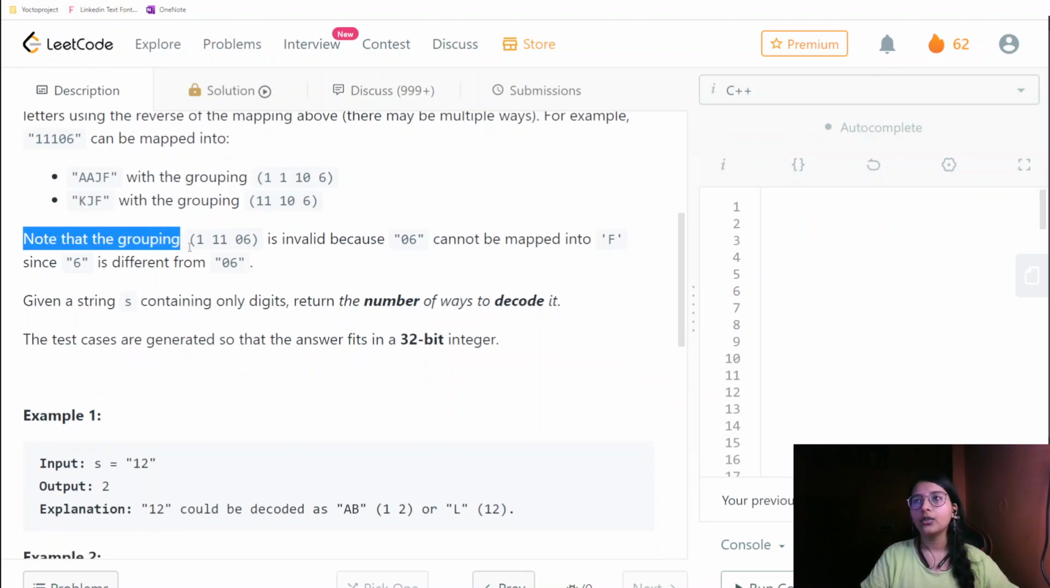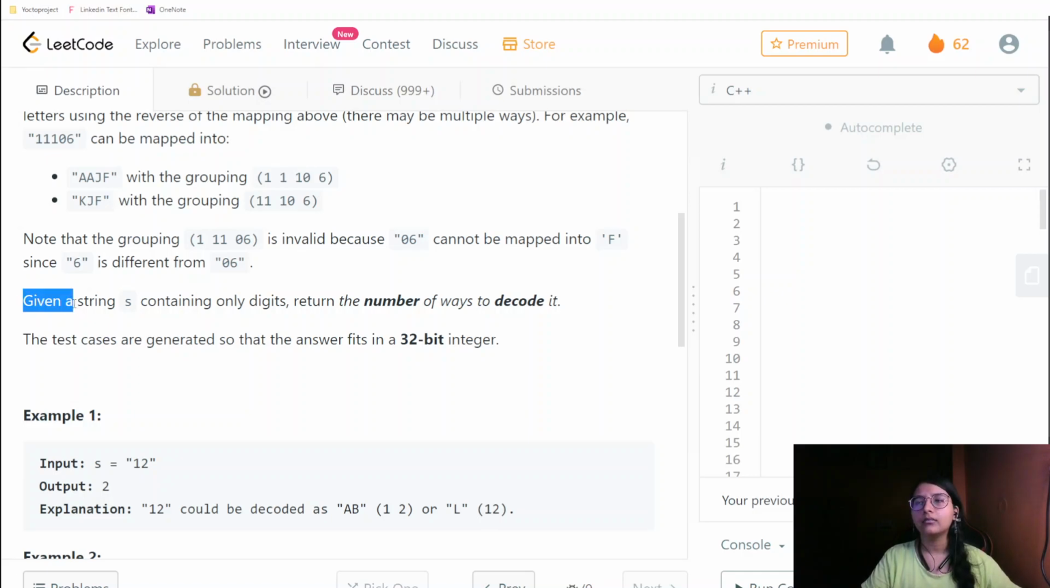Note that grouping 1, 11, 06 is invalid because 06 cannot be mapped to F, since 6 is different from 06. This is something we are required to consider. Nothing could start with 0, but a group could end with 0. Basically 10 could be considered, but 01 can't be considered. So that's the scenario they want to say here.